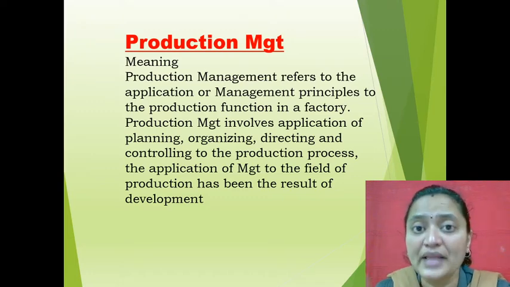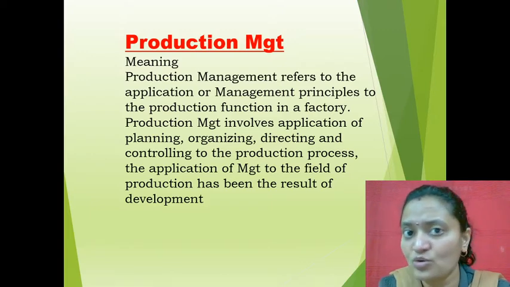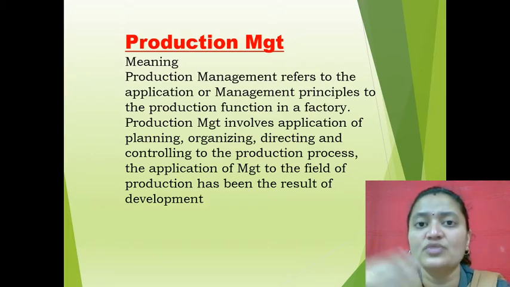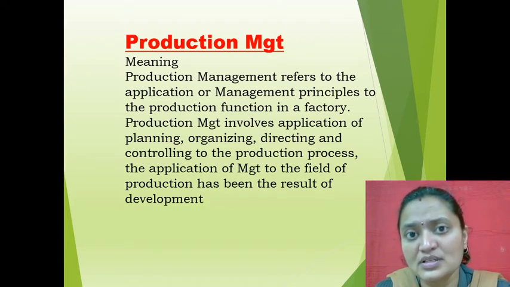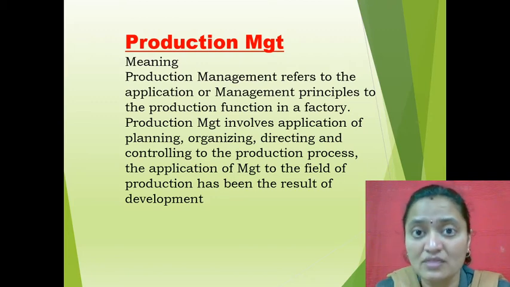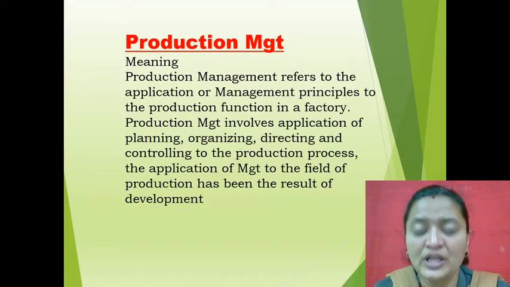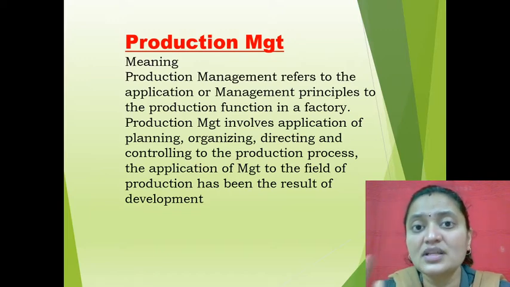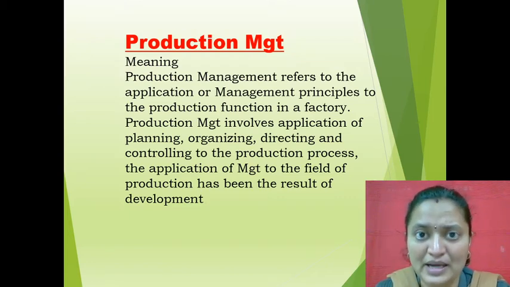The workers in process 1 will try to do their particular work, and likewise in process 2. In process 3 they are doing packing work and all that, so they should keep in mind whether they are doing proper packaging or not. Everything needs to be kept in mind. So this is all about production management.